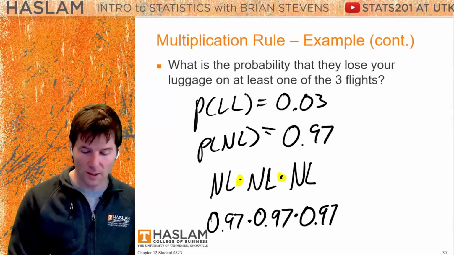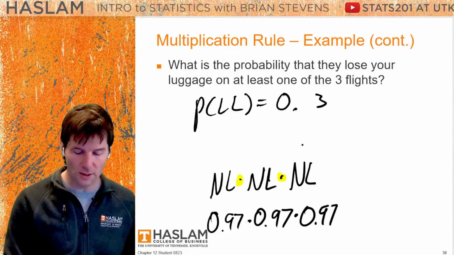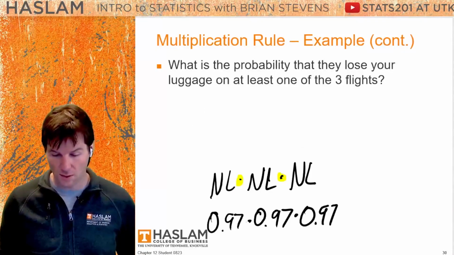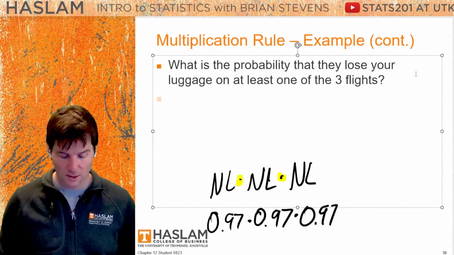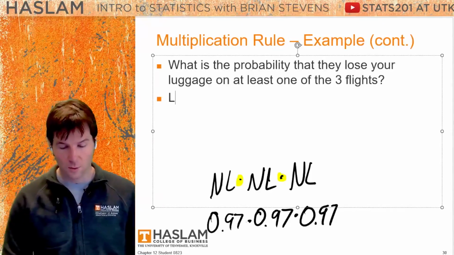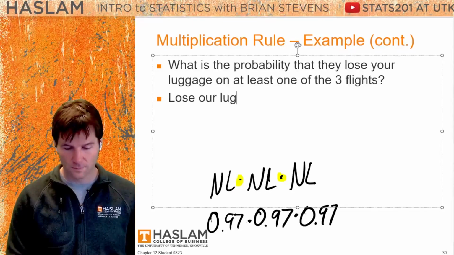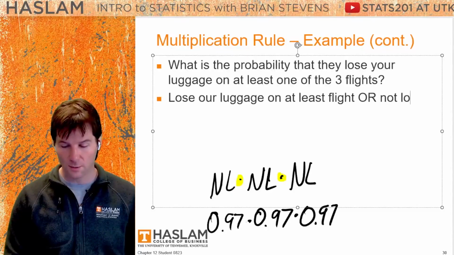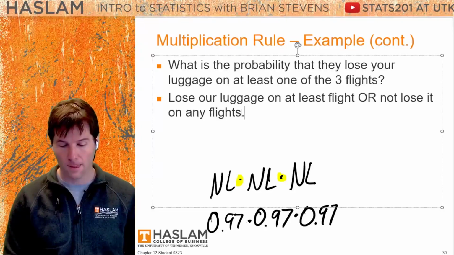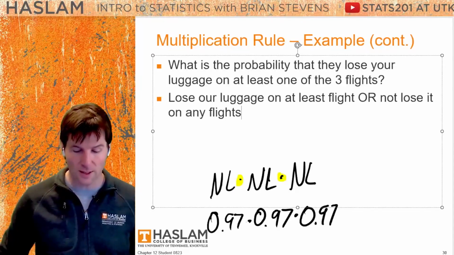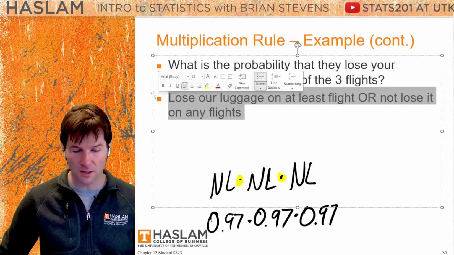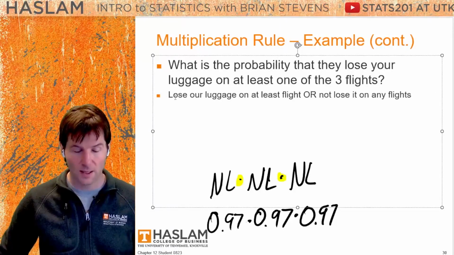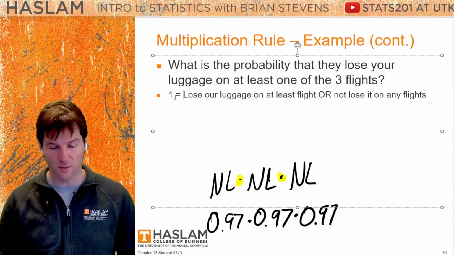Let's erase this first part of it now that we've figured out the probability they don't lose our luggage on all the flights. Because interestingly enough, we're now going to look at the addition rule to see how to solve this. It'll be the case that either they will lose our luggage on at least one flight or not lose it on any flights. So if you go on a flight 3 times, you are either going to have your luggage lost at least once, or your luggage will not be lost at all. And since we've listed everything that could occur, this has a probability of 1.